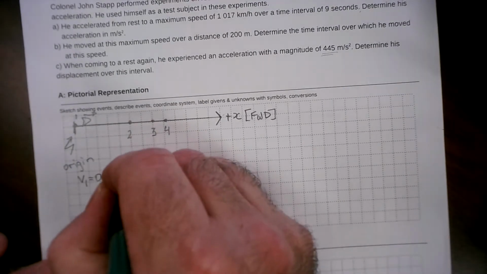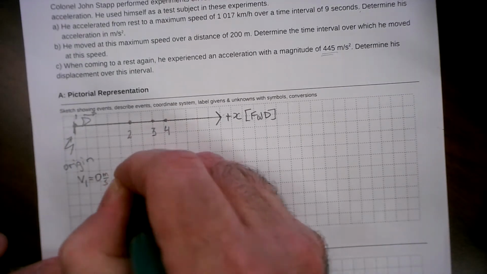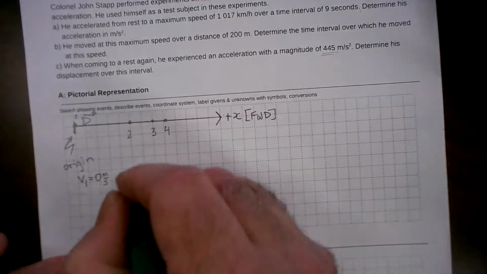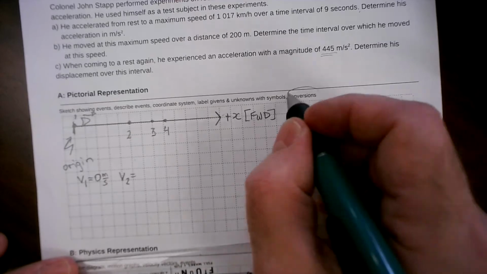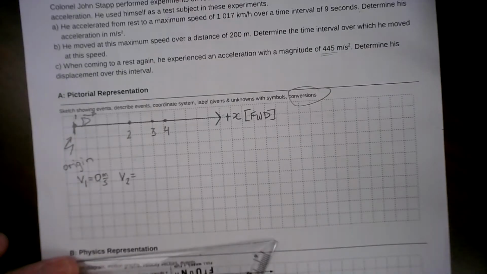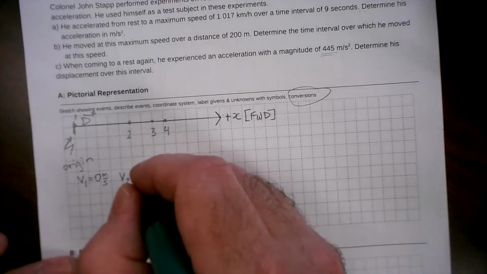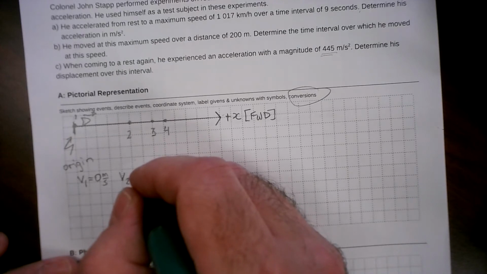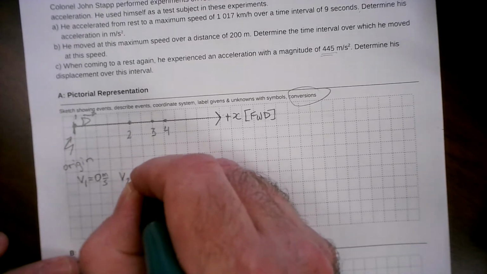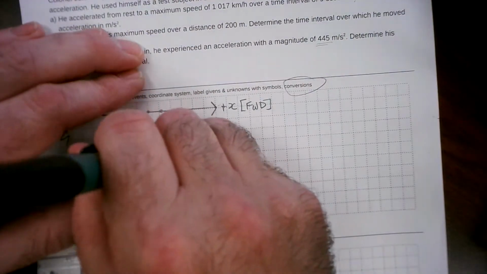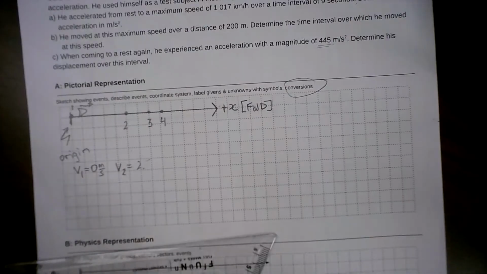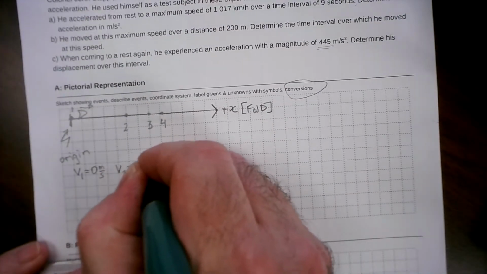We're going to call that, watch out, 1,017 kilometers an hour, which we will need to do a conversion with. Right, so I think it's 282.5 meters per second, something like that. You would show me the conversion here, okay? But I'm just going to go quickly.